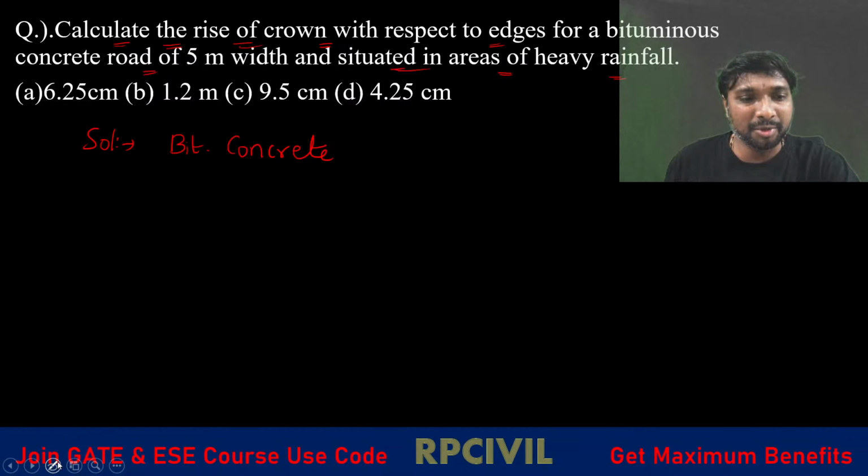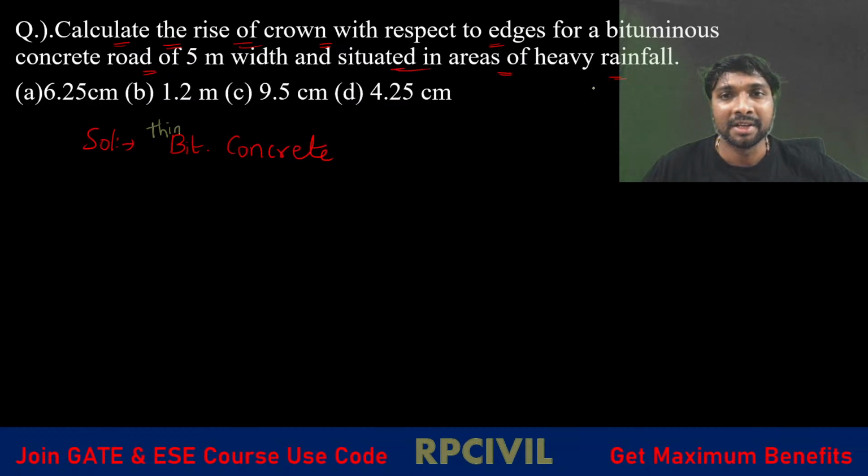Thin bituminous and thick bituminous both are there now. So which one do we have to follow? Thin bituminous, right? By default, if nothing is mentioned, we have to consider thin bituminous concrete, of a 5 meter width.